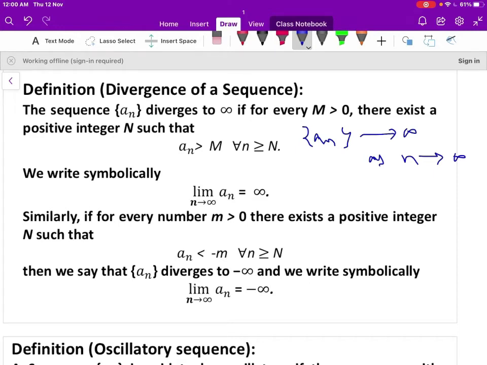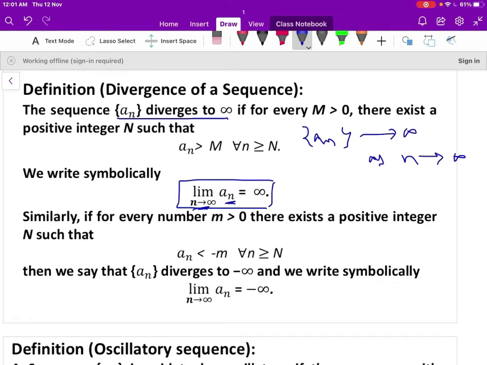Then we can conclude that n is said to be a divergent sequence and it diverges to infinity. Symbolically we write the limit of n as n tends to infinity is equal to infinity, where infinity is the limit of the sequence n.